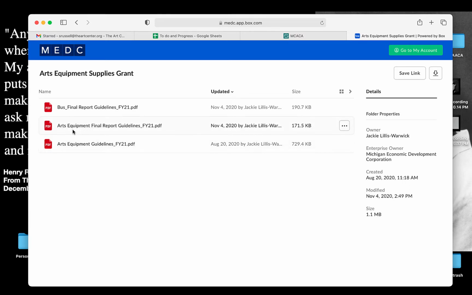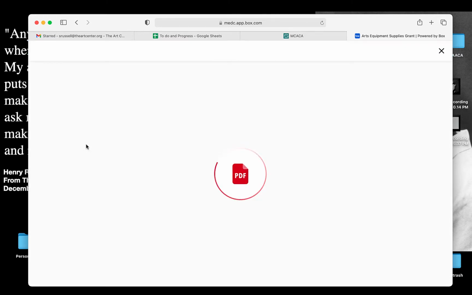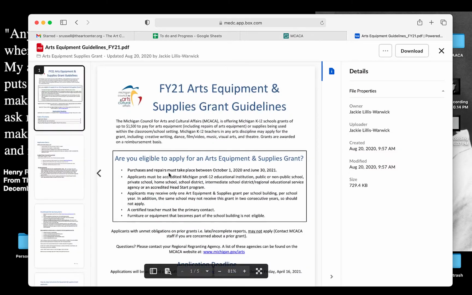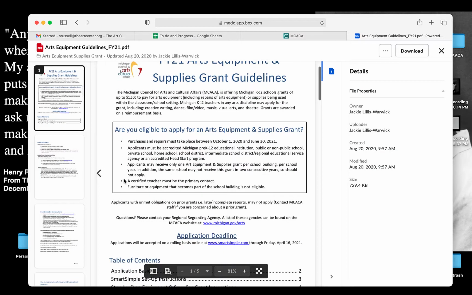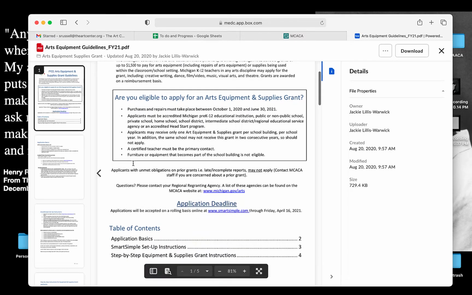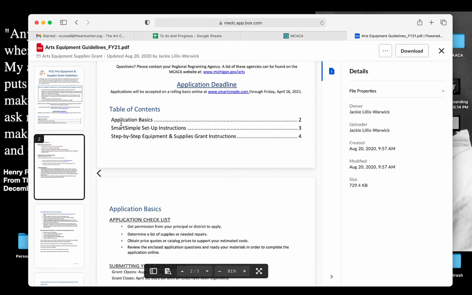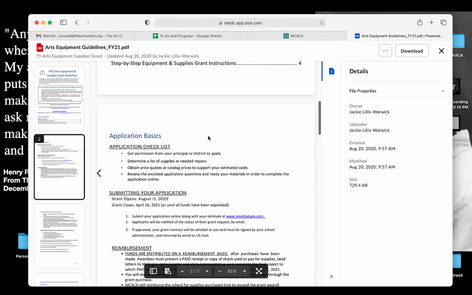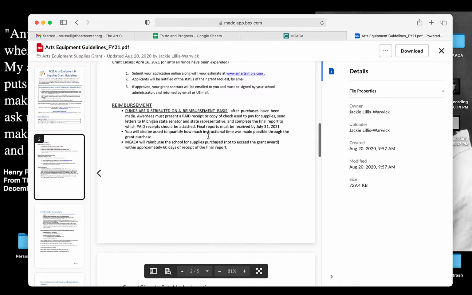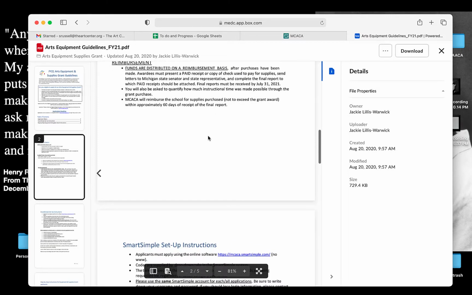We also have, so that's for the bus. This is arts equipment. And then we have the other arts equipment guidelines here. This is the one that you'll want to open up while you're working. You can find in this box if you're eligible, deadlines, and then in the table of contents, you can see the application's basics, the Smart Simple setup, the step-by-step equipment and supply grant instructions. So all of these have been thoughtfully written by the folks at the MEDC and the MCACA.